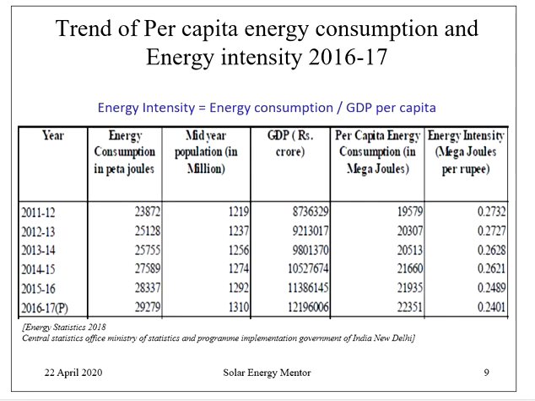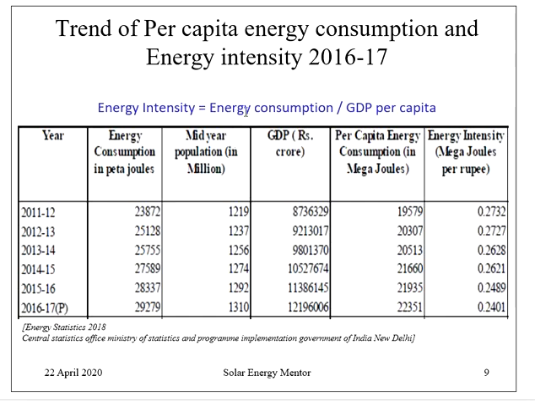Now, the trend of per capita energy consumption and energy intensity. As we all know, energy intensity is defined as energy consumption per GDP per capita. So if energy consumption is divided by GDP per capita, it becomes energy intensity. Energy intensity is measured in megajoules per rupee.